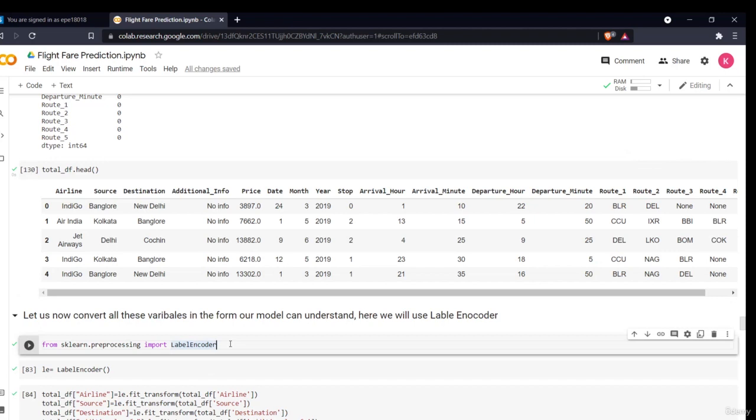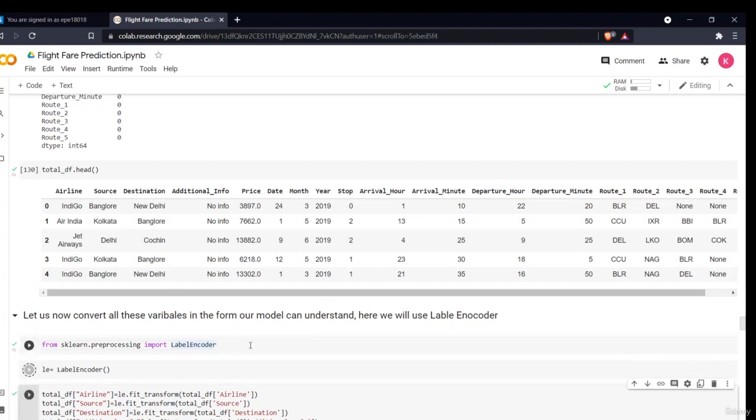But there is one disadvantage of one hot encoding, because suppose you have a very large number of categories. If in the airlines there are around 10 to 15 airlines, it will create 10 to 15 columns, which will create many dimensions, which can lead to the curse of dimensionality and eventually overfitting of the data. But in this case we can perform one hot encoding, as the number of categories in any of the attributes is not much higher than 5. You can easily perform one hot encoding as your assignment.